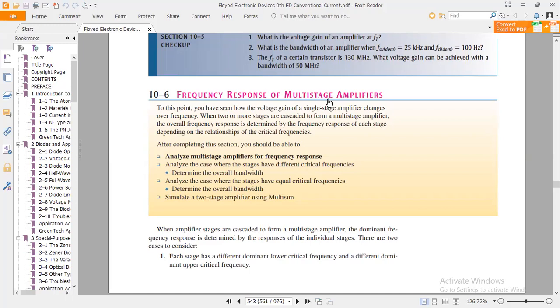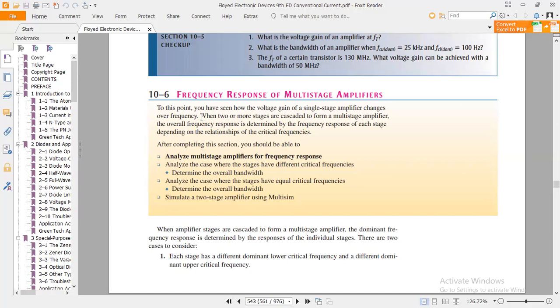We already discussed this many times, and one question in the midterm also came from the multi-stage amplifier. Coming to the frequency response of a multi-stage amplifier: before this, in 10-5, we discussed the total frequency response of a BJT amplifier.